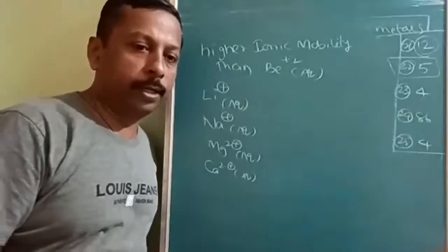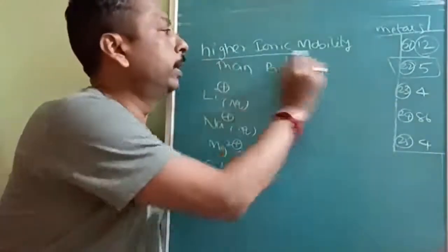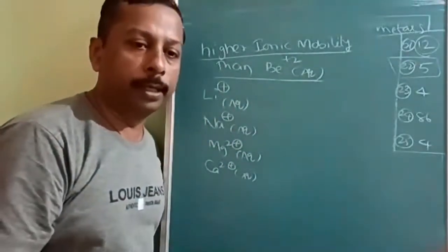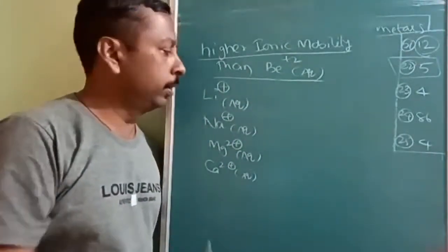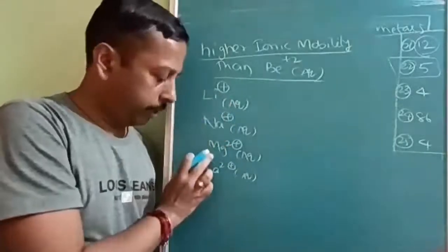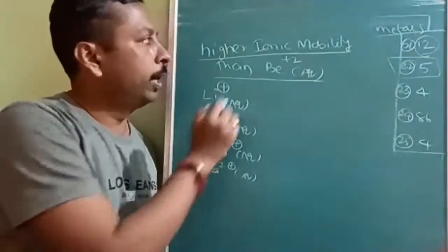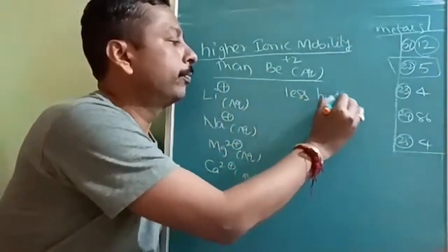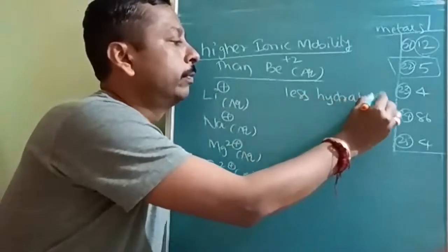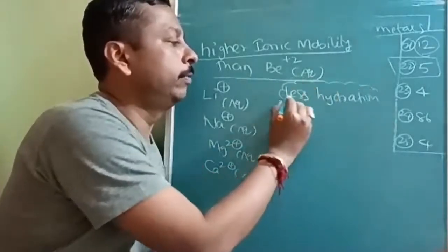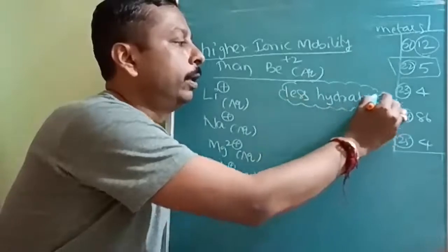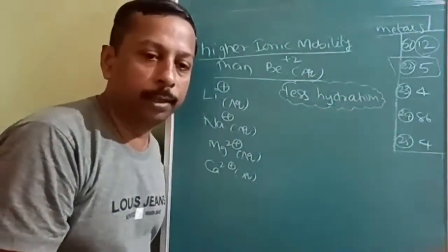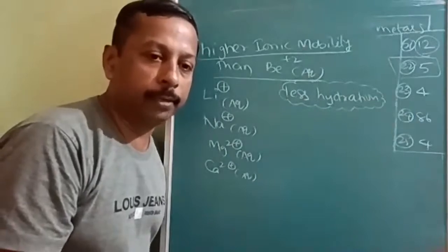Next question: how many of the following have higher ionic mobility than Be plus 2? Lithium, sodium, magnesium, and calcium. Higher ionic mobility means, indirectly, less hydration. Whichever undergoes less hydration will have higher ionic mobility. Ionic mobility, in how many places will you study it? In two places: in aqueous medium and in gaseous medium.